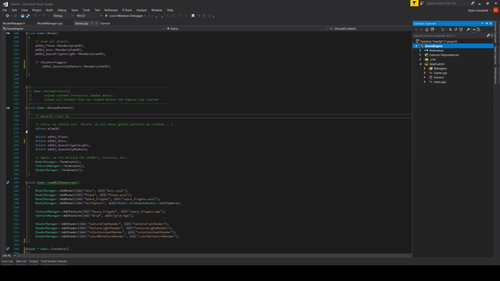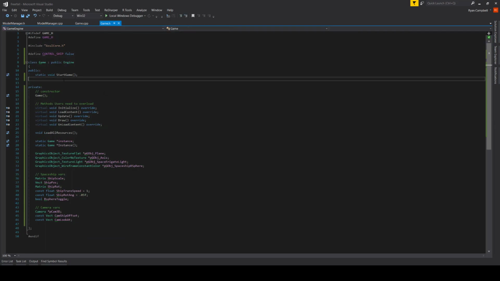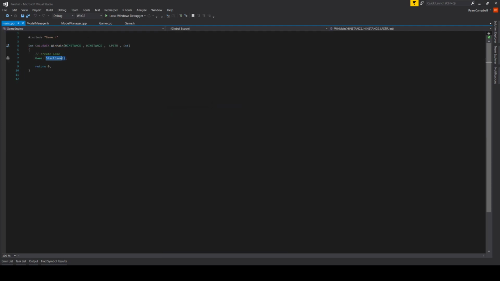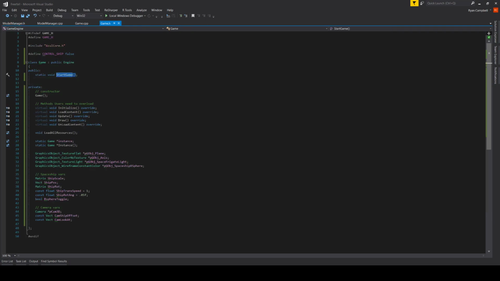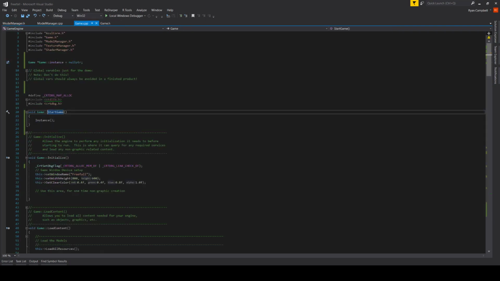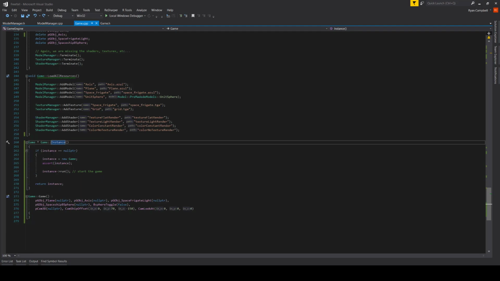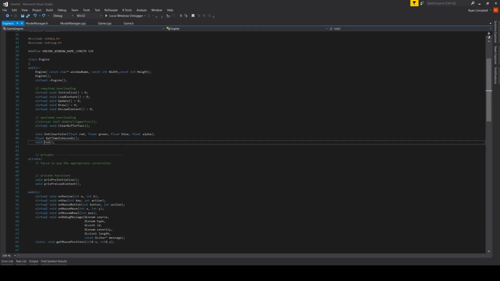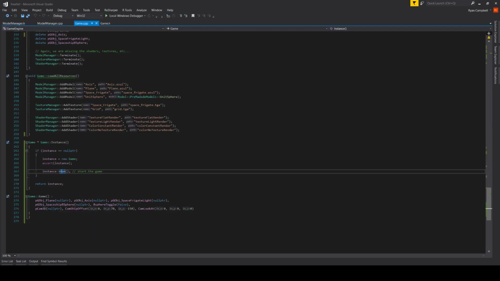I was able to make the class a singleton, and essentially all I have is a single start game, which was done in the main.cpp, I think. Yeah, just to start the game, and then the start game goes through all the stuff that was essentially in that code. I start the instance, which initializes the game, makes sure it works, and then runs it, and so forth. Here's a load of the resources that we used for that game.